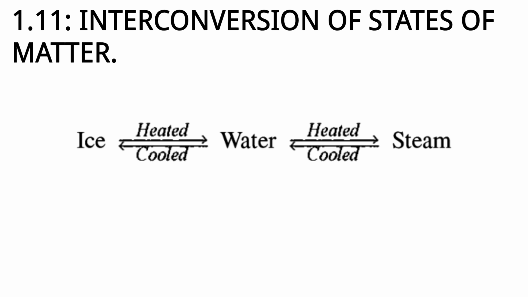1.11. Interconversion of states of matter. Water is a liquid under ordinary conditions, but when a glass of water is kept in a refrigerator, it changes to ice. This happens because it has been cooled. But when we heat water, it starts boiling and changes to steam. Similarly, steam, on cooling, changes to liquid water, and so does ice, when kept at room temperature.